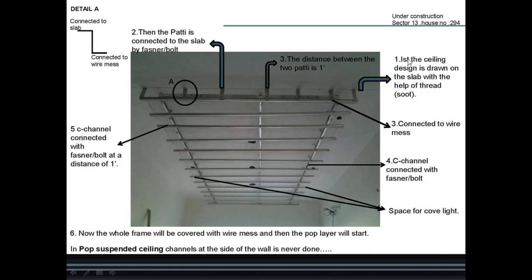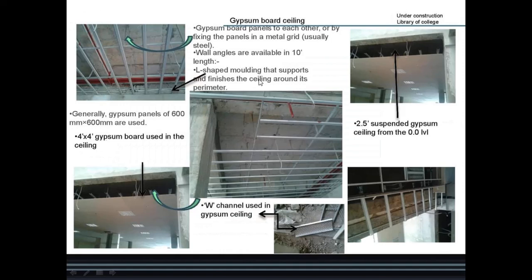So here I have given the procedure. First, second, third, fourth, fifth, sixth. So this way, this is the grid, and then we'll fix the panel. Then here, gypsum board ceiling, library of college. This is the library building of college, where gypsum board ceilings are used. So different terminologies, grid system or gypsum board, same thing I have shown here.